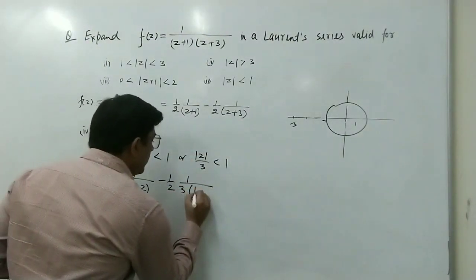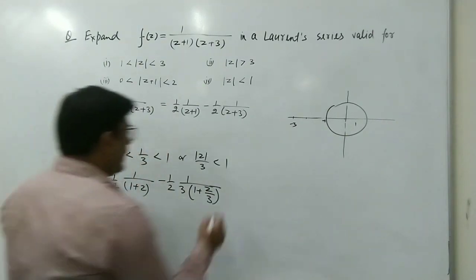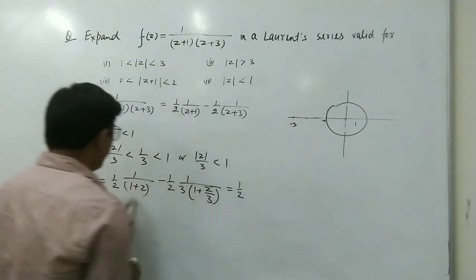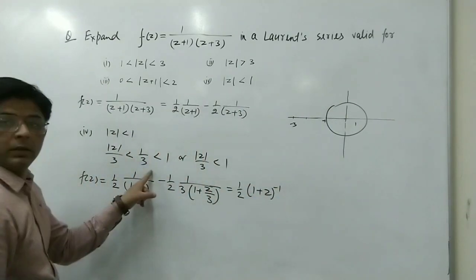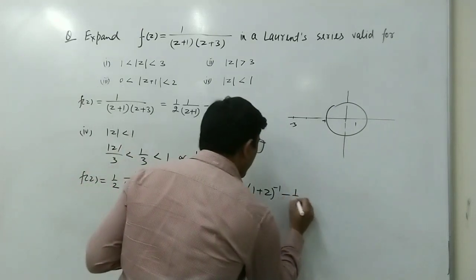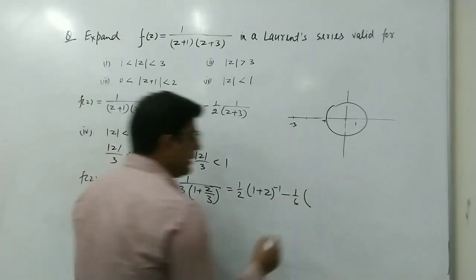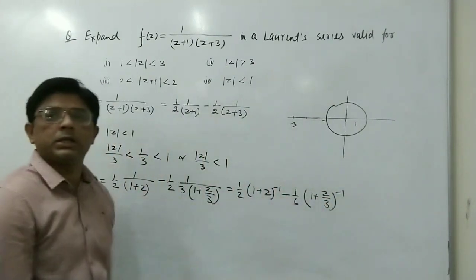Now we write this as 1 upon 2 times (1 plus z) to the power minus 1, and here we get 1 by 6 times (1 plus z by 3) to the power minus 1.